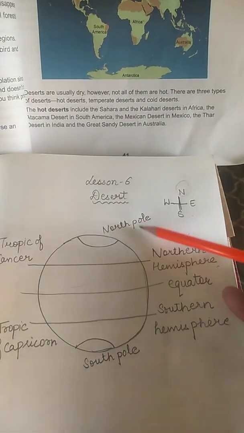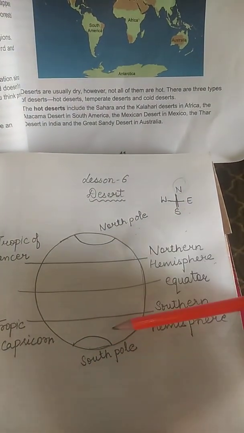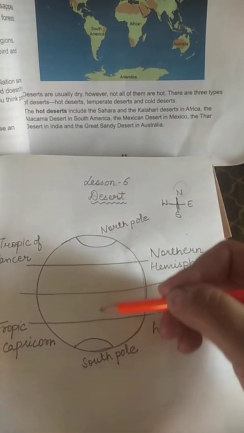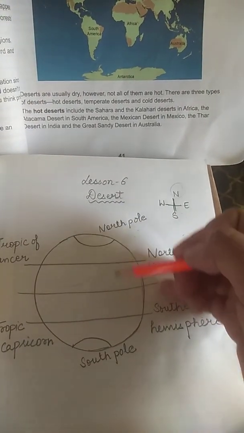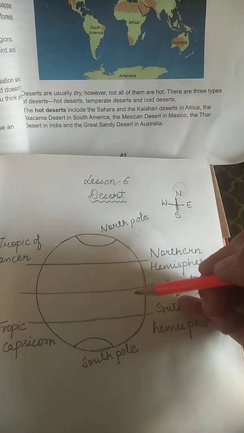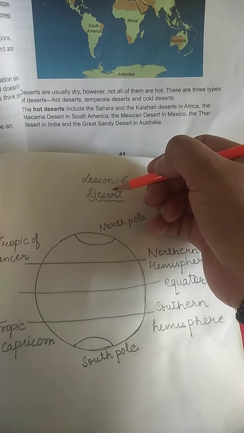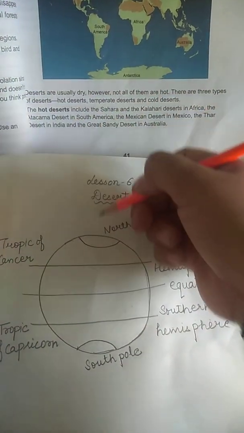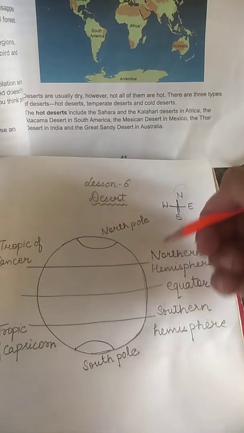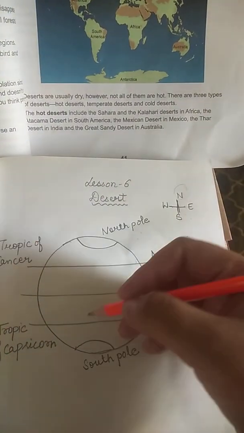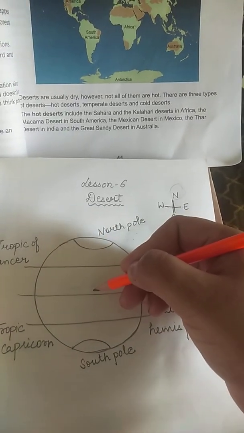At the pole, as you all know, the temperature is very low. The poles are really very cold. As you move towards the equator, the temperature will increase. So the areas near the equator are very hot, and as you move towards the pole, the temperature decreases. When you move towards the equator from either side, from the northern hemisphere or the southern hemisphere, the temperature will increase.